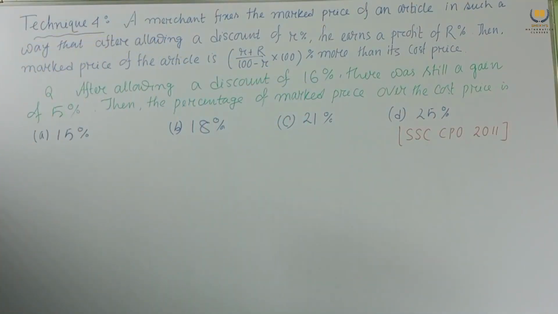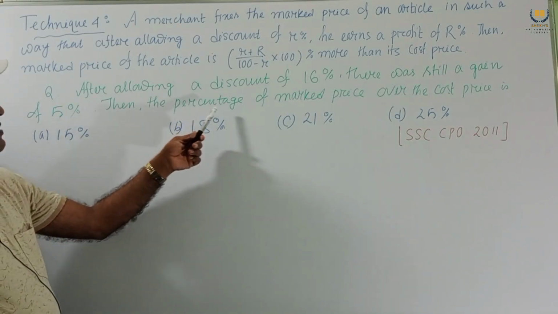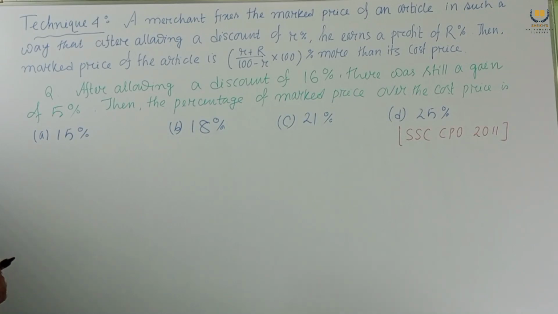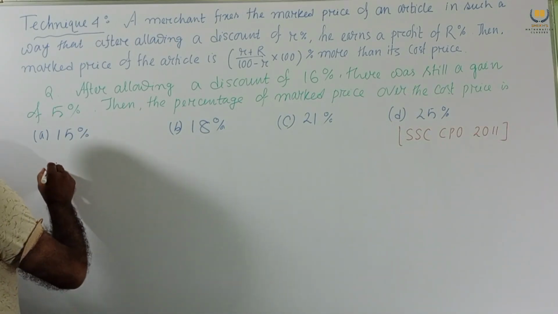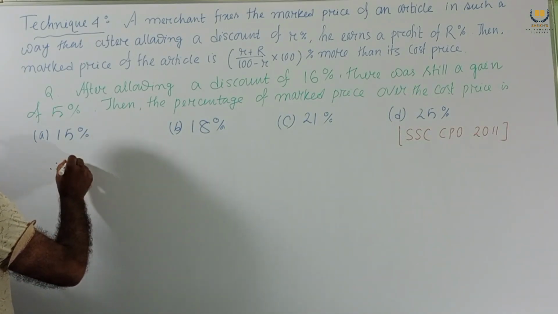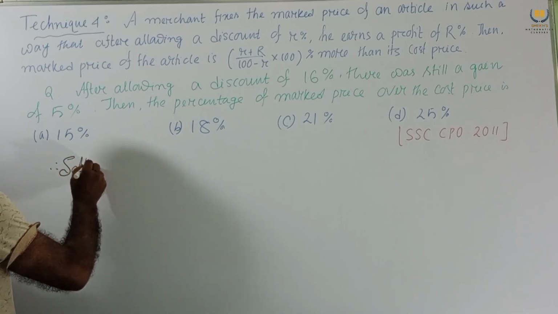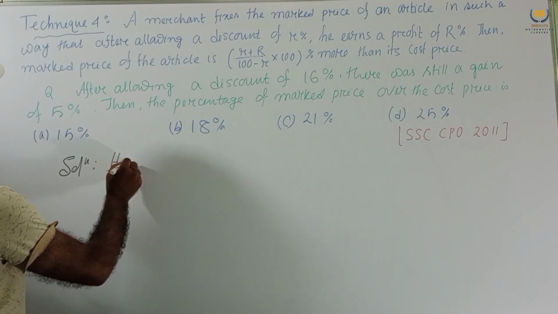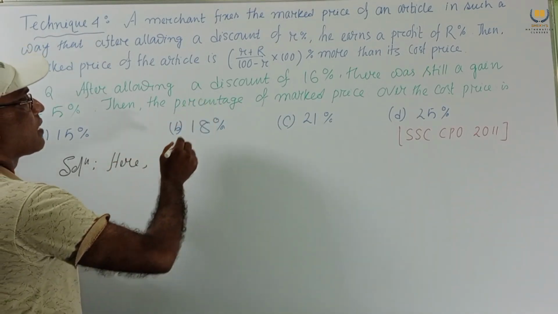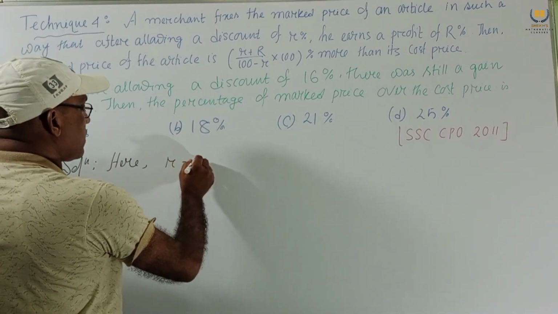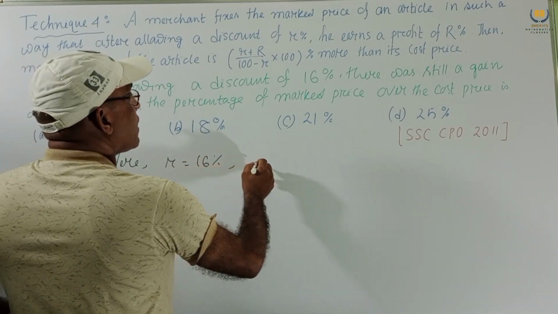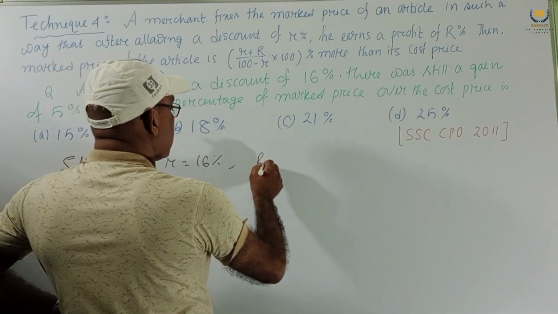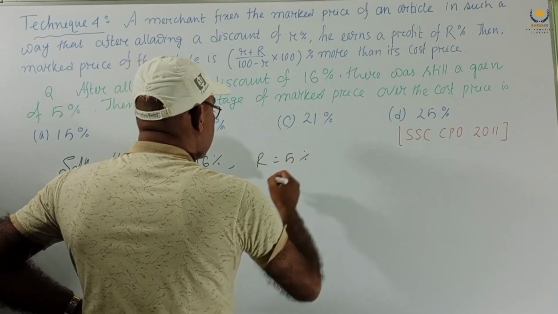Now we have to find the percentage of mark price. Here in the solution, given: discount small r equals 16% and capital R equals 5%.